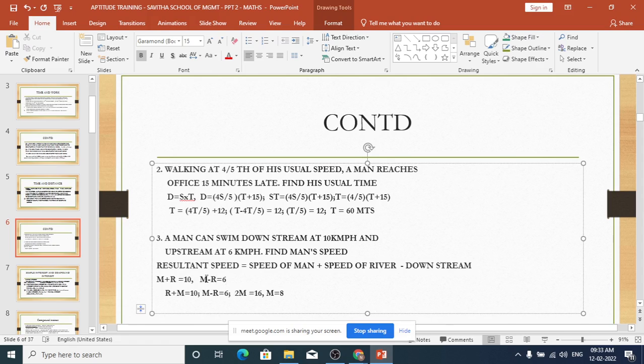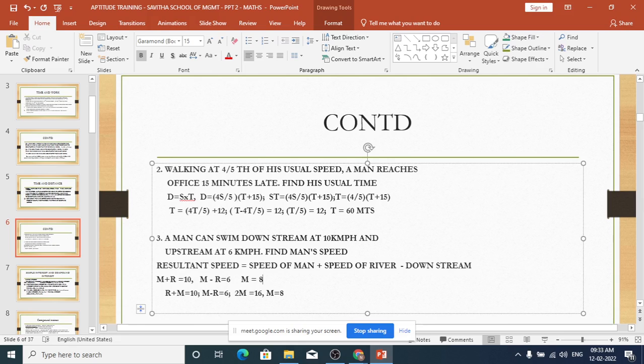From this you can find: m plus r equal to 10, m minus r equal to 6. From this, how much m are you getting? So what is the speed of the man? So 8, sir. 8, that's all. So this is the thing.